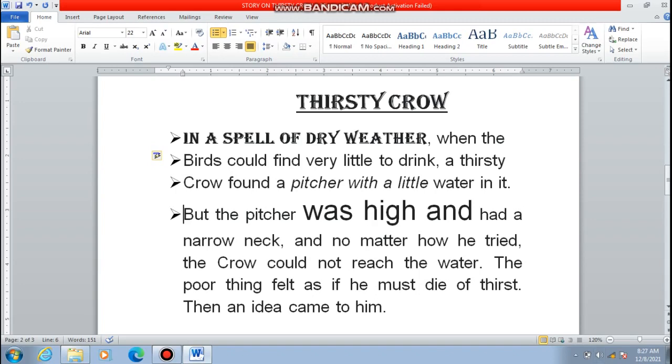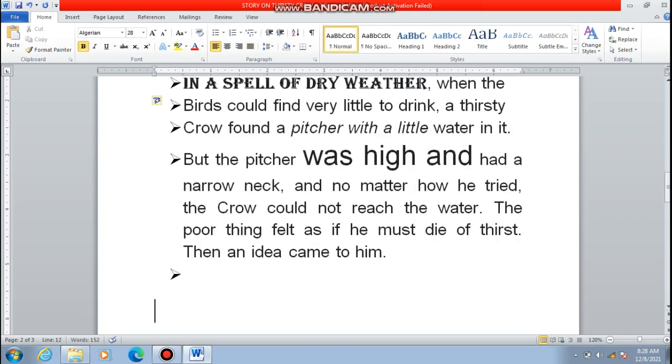Okay, suppose I just want to write a sentence after this, that then an idea came to him. I just want another bullet, so I'll make a click here. As you all can see, the bullet is already appearing on the screen. This is automatic. Once you have selected the bullet, it will start appearing automatically.